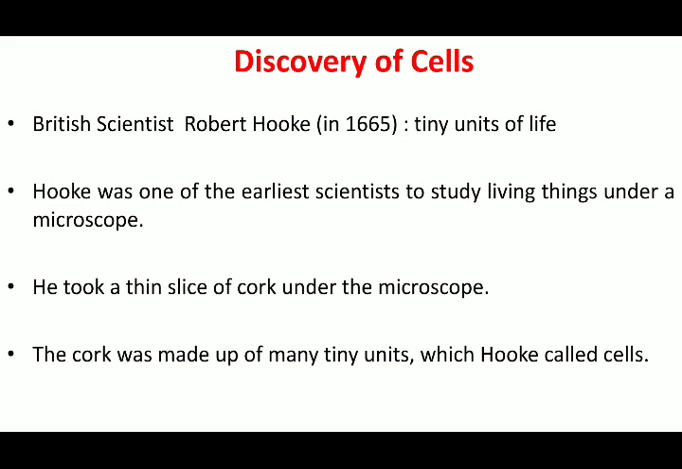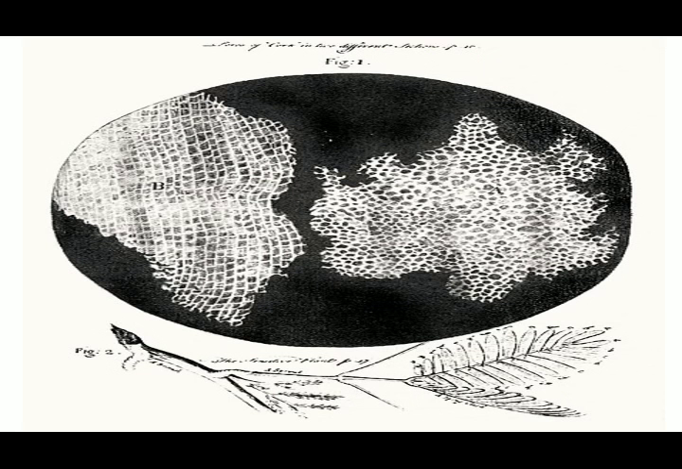What Robert Hooke did was that he took a thin slice of a cork. Cork is a part of a stem. It is a hard woody part whose section was taken and observed under the microscope. When Robert Hooke observed this cork under the microscope, he could see tiny units or small chambers, and he named them cells. So here we can see how a cell looks.